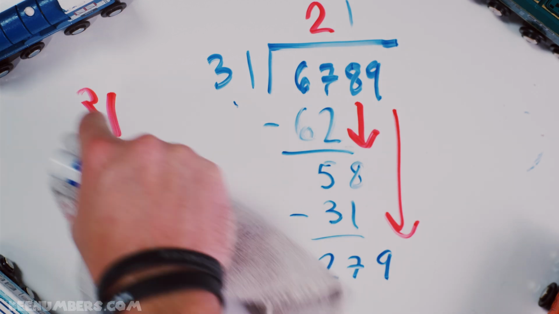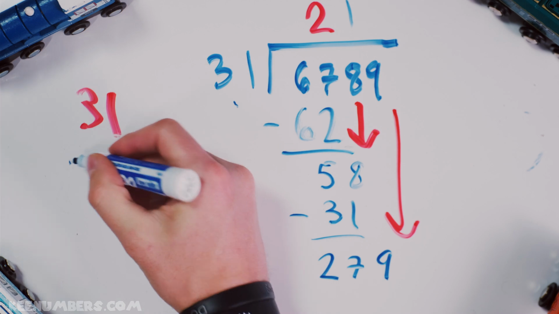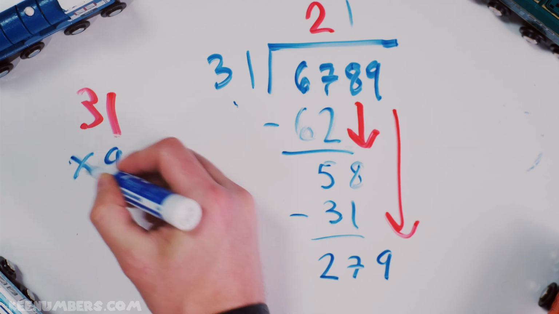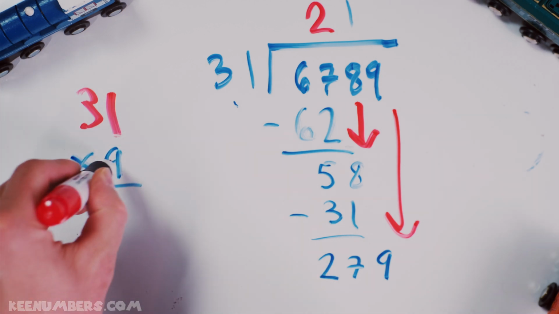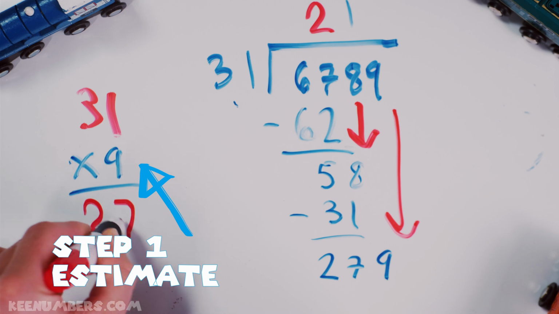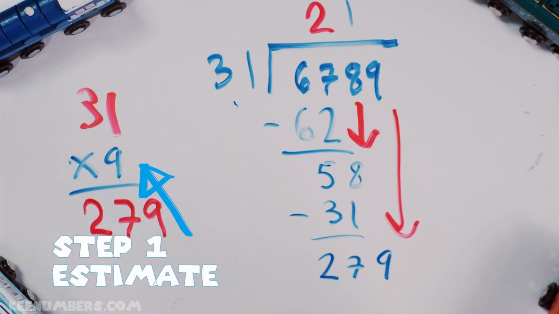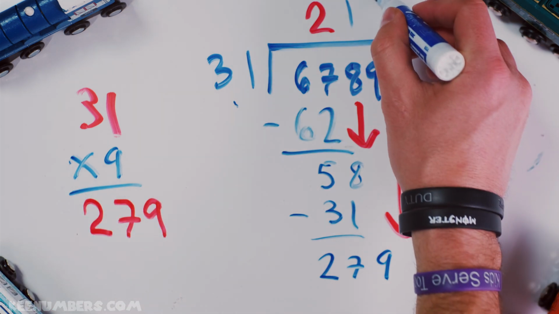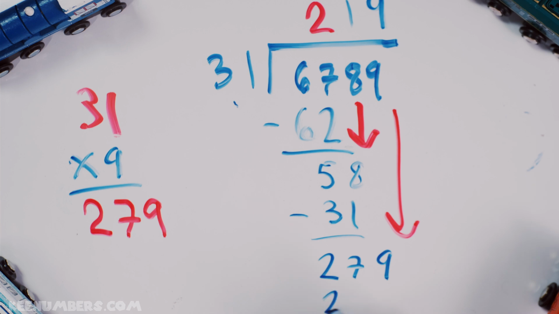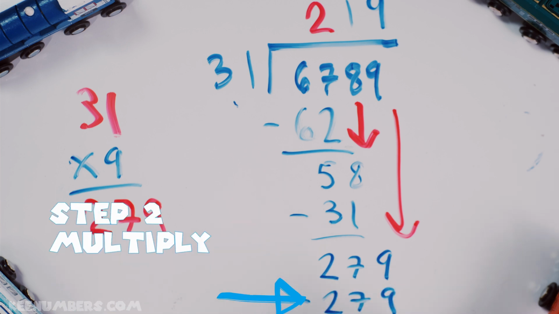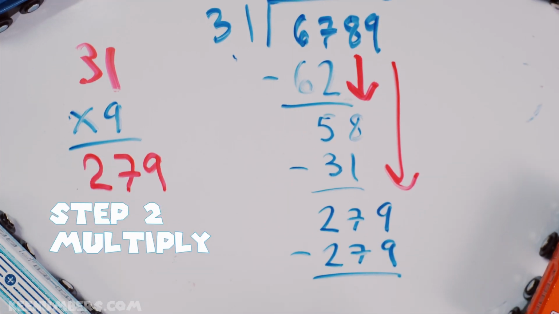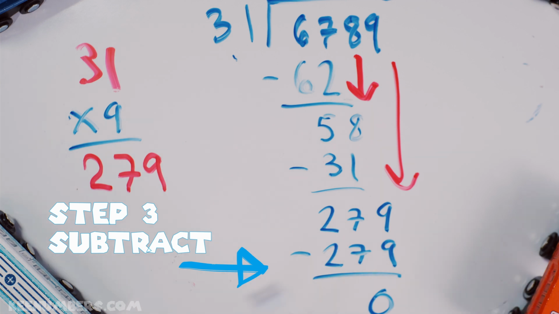But here's the good news. 31 times 9, oh, that's going to be 279. So we've got the answer here. We're going to do 9 times 31. That's 279. And then you subtract, and you get a whopping 0. So there's no remainder here.